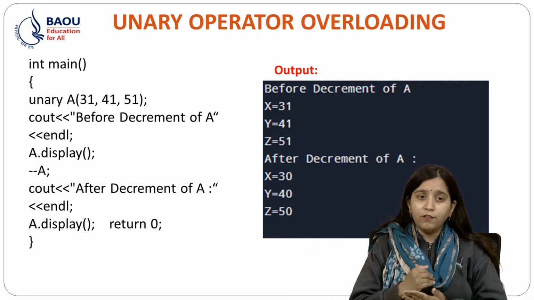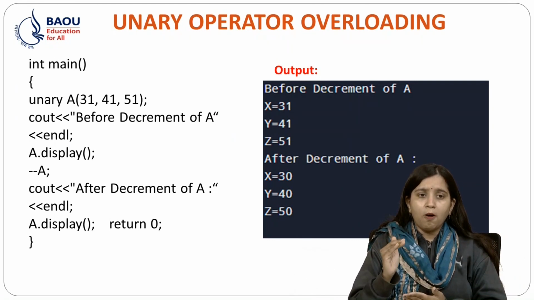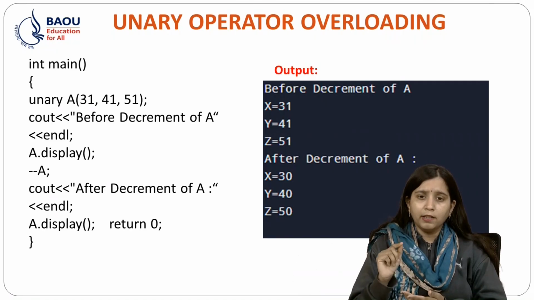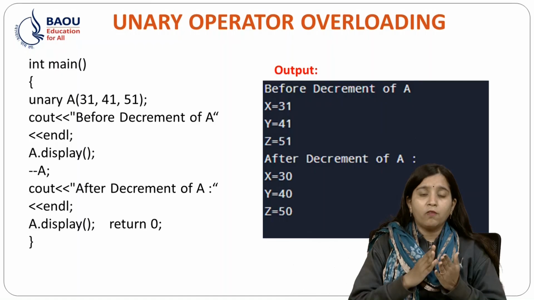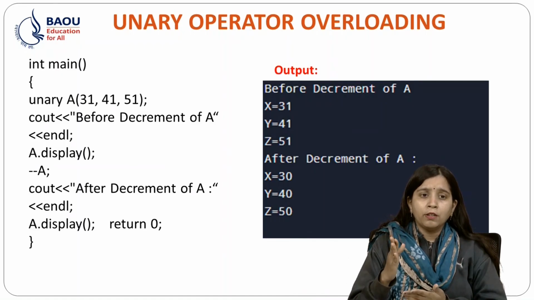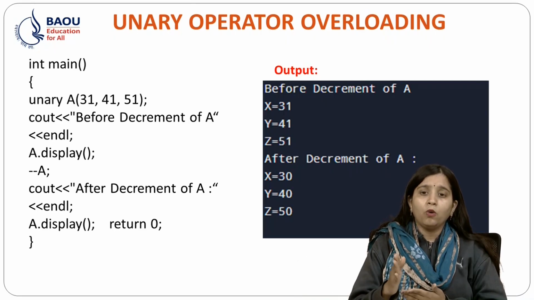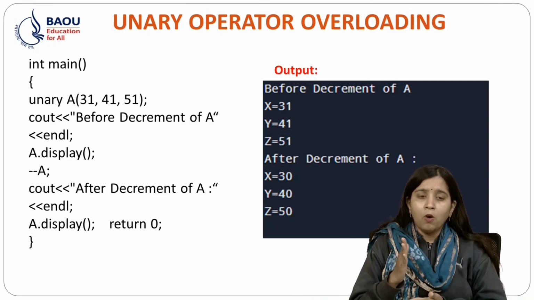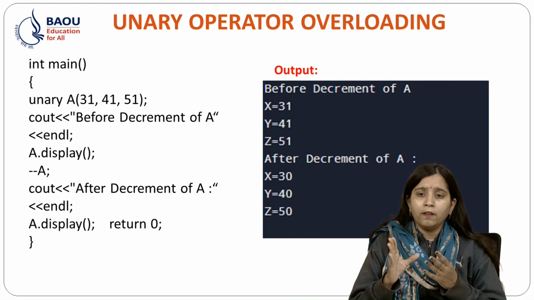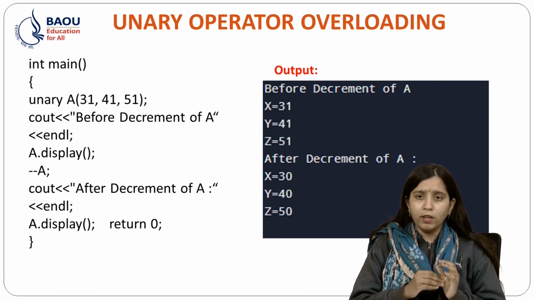After that I have used my operator, that is minus minus a. So over here the operator works upon my single object. Why? Because unary operator overloading works with only one operand. If we do not use any operands, then we can use unary operator overloading.